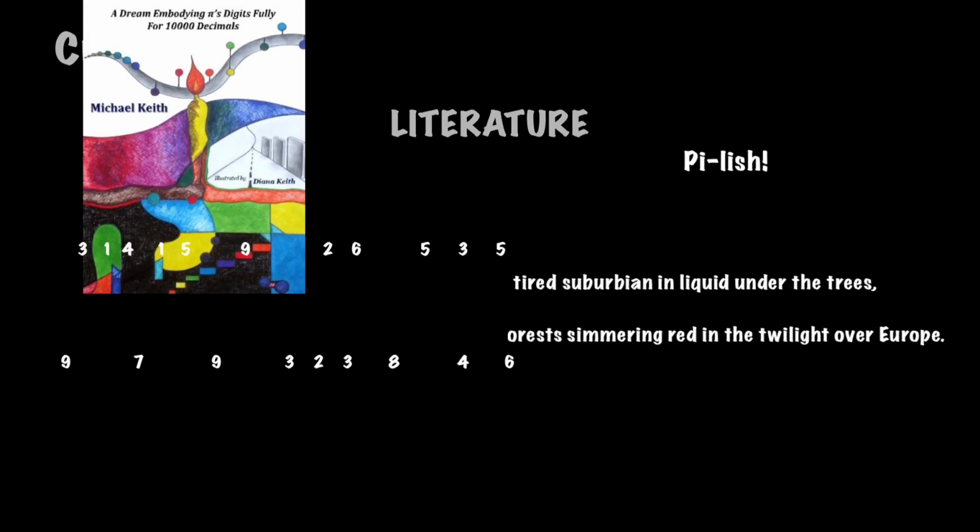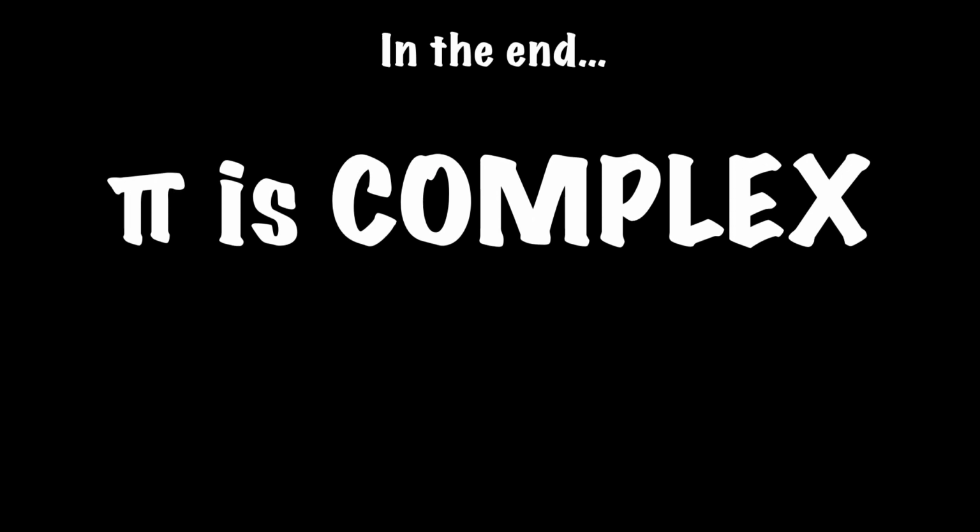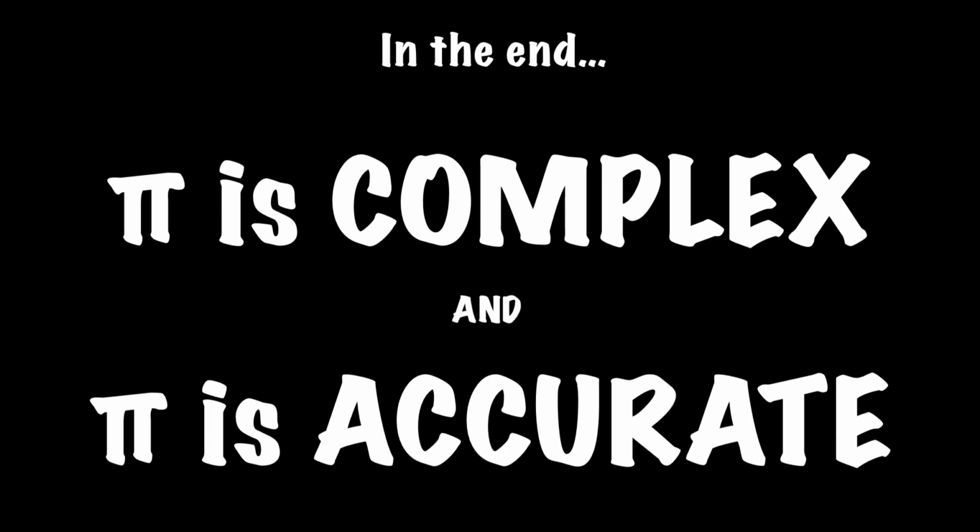Neat, right? In the end, pi is so complex that we will never know all of its digits, primarily because it goes on forever. However, our approximation is so accurate that if you round pi to the nearest 9 decimal places, you can calculate the Earth's circumference with it only differing by 1/4 of an inch every 25,000 miles. Our deep understanding of pi is growing every day, and soon maybe we will discover more wonders about this magical number. But until then, this has been everything you need to know about pi in 10 minutes.